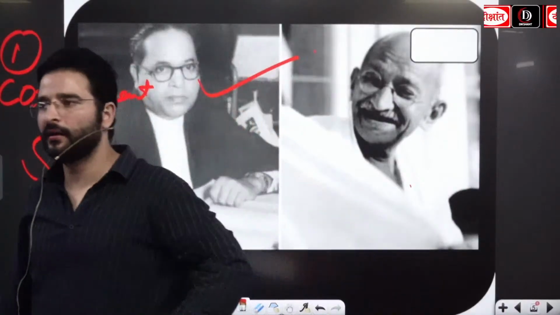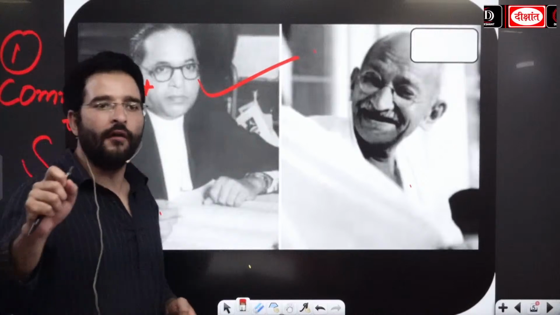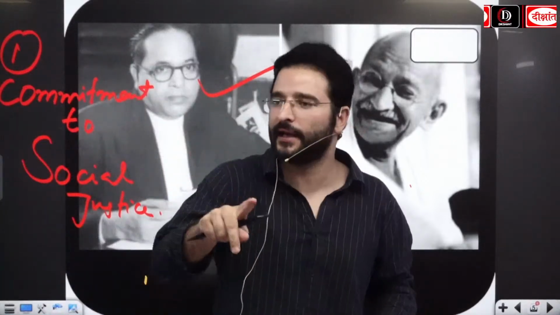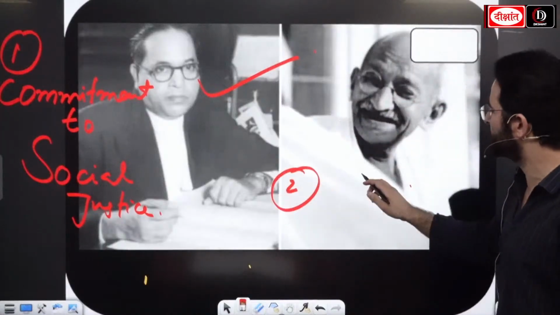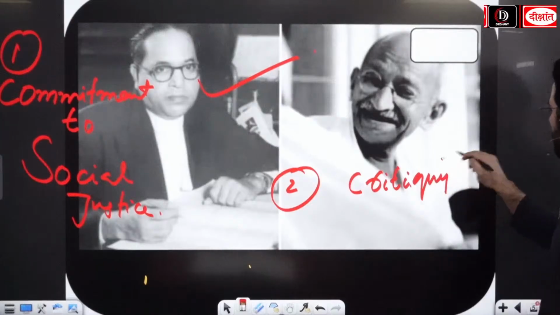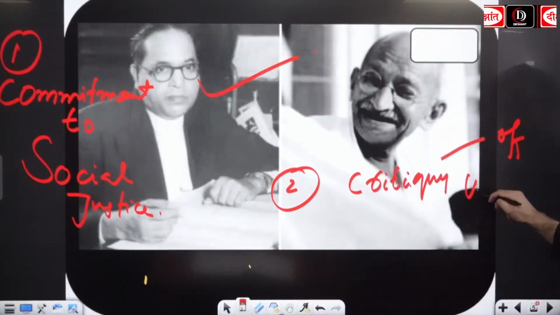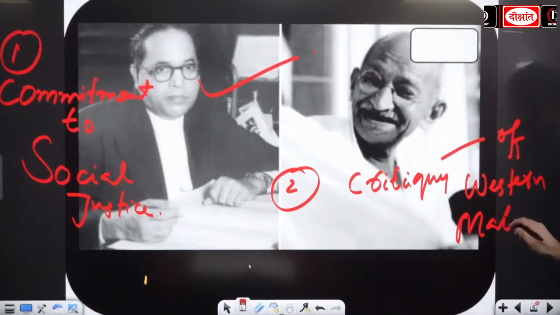Apart from that, okay, both of them were critics of Western materialism. Write down. Second, both of them were critics of Western materialism.